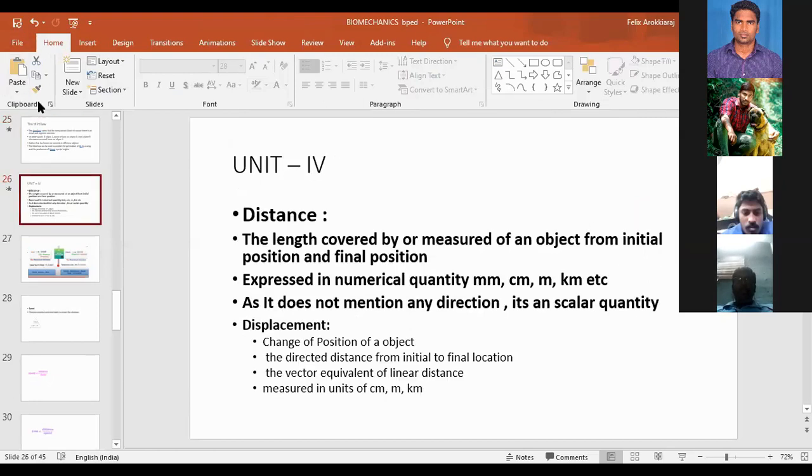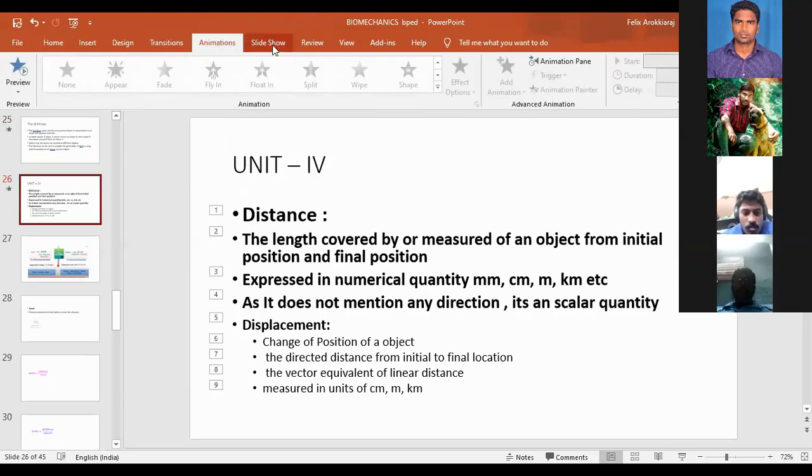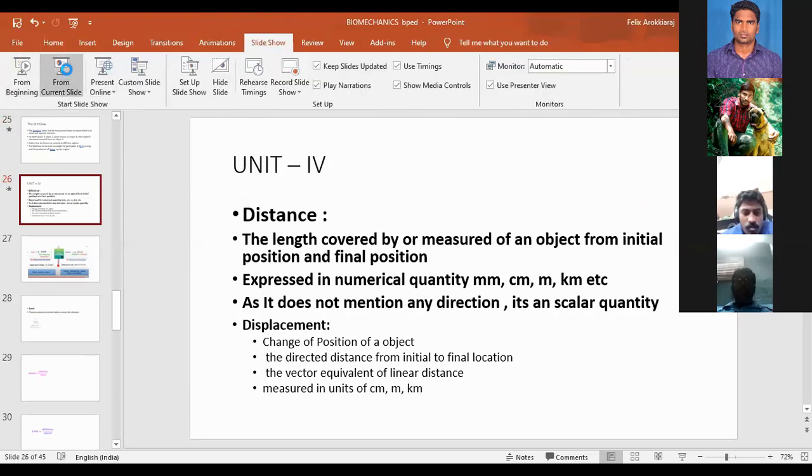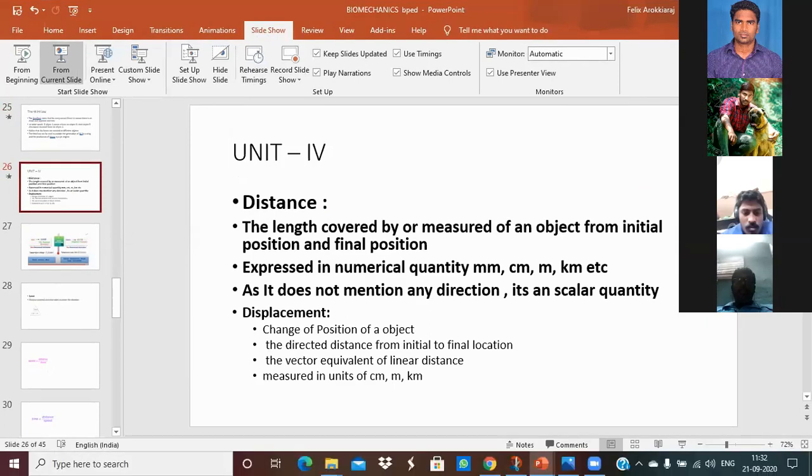Now see that one. Okay. Distance, we already discussed. Okay. Are you able to see the presentation mode? Yes, sir.